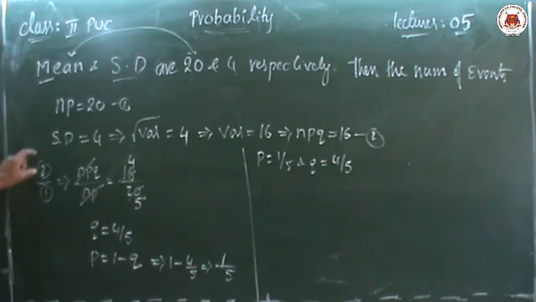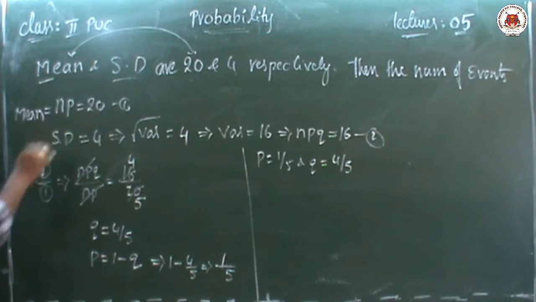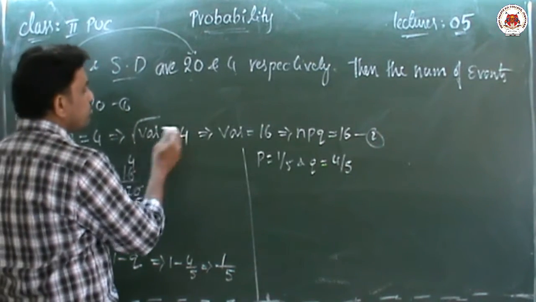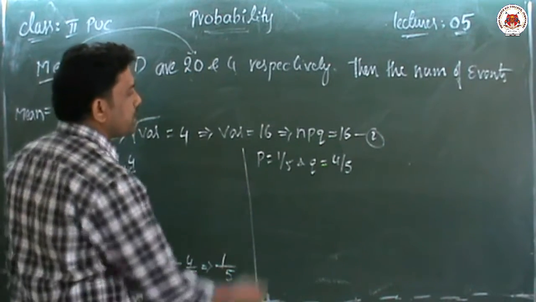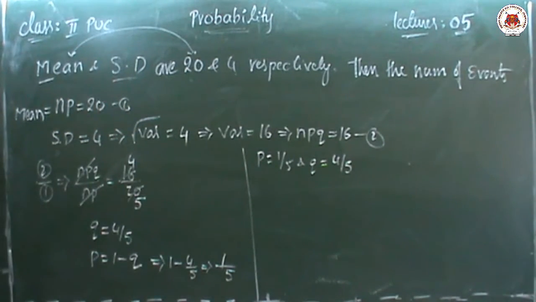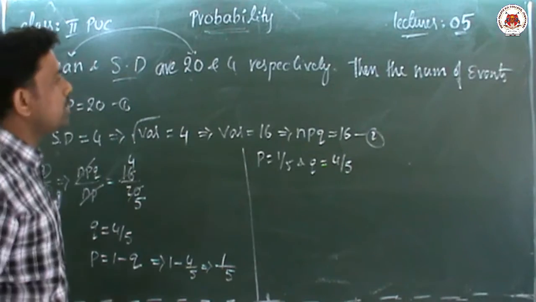Notice here, second equation, NP means mean. Mean equal to 20, he has given the mean. Mean is nothing but NP. NP equal to 20. Standard deviation is given. Standard deviation formula is square root of variance. To remove this root, squaring on both sides, then variance equal to 4 square is 16. Variance formula is NPQ. Dividing the second equation by the first equation, we get the Q value. So from the Q we can find the P value. What is the P value? P is equal to 1 minus Q. So I got the P value and Q value.